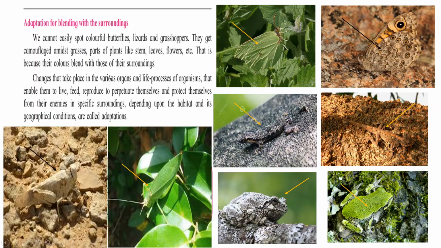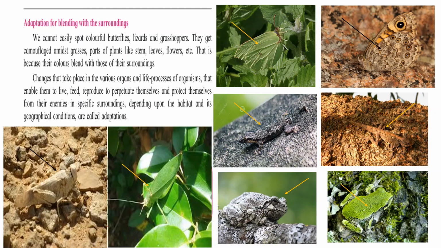This is known as camouflage. Camouflage means to totally blend, that is, merge with the surroundings. We can't easily spot or identify the animals or insects hidden there. This is known as camouflage. Organisms use camouflage to hide their location and their movement. These adaptations help them to catch prey and avoid predators. And for the predators, this adaptation helps to catch their prey.